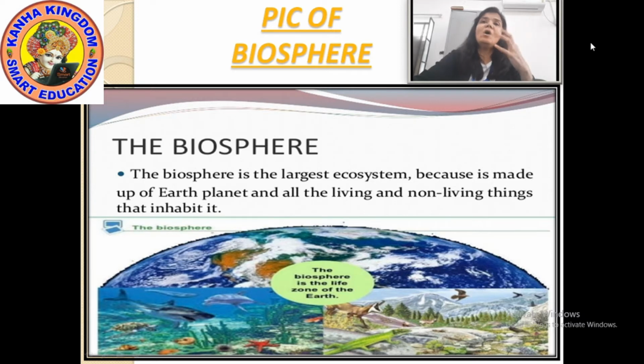Means all the living things and non-living things live in this biosphere. You can see the biosphere is the life zone of the earth, where you can see plant life and animal life also. And all the three other domains interact with each other here.